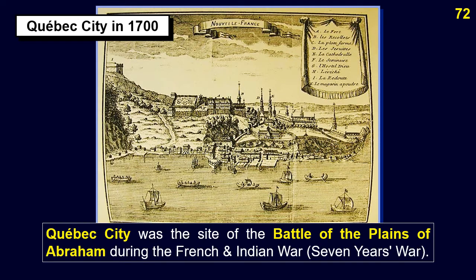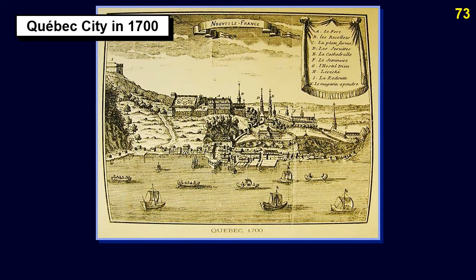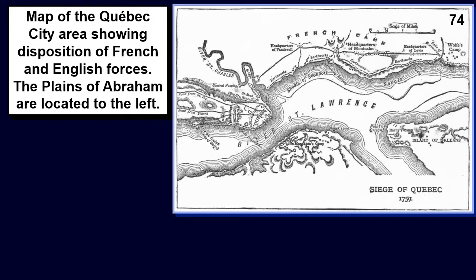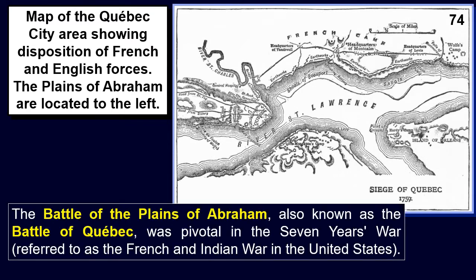Quebec City was the site of the Battle of the Plains of Abraham during the French and Indian War, 7 Years' War. British troops under General James Wolfe defeated French General Louis-Joseph de Montcalm and took the city. Quebec City was captured by the British in 1759 and held until 1763. The Battle of the Plains of Abraham, also known as the Battle of Quebec, was pivotal in the 7 Years' War, referred to as the French and Indian War in the United States.